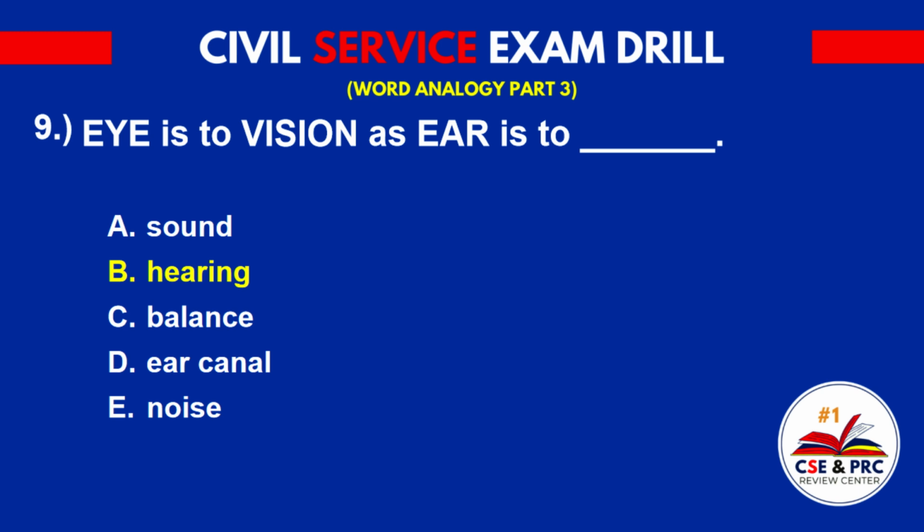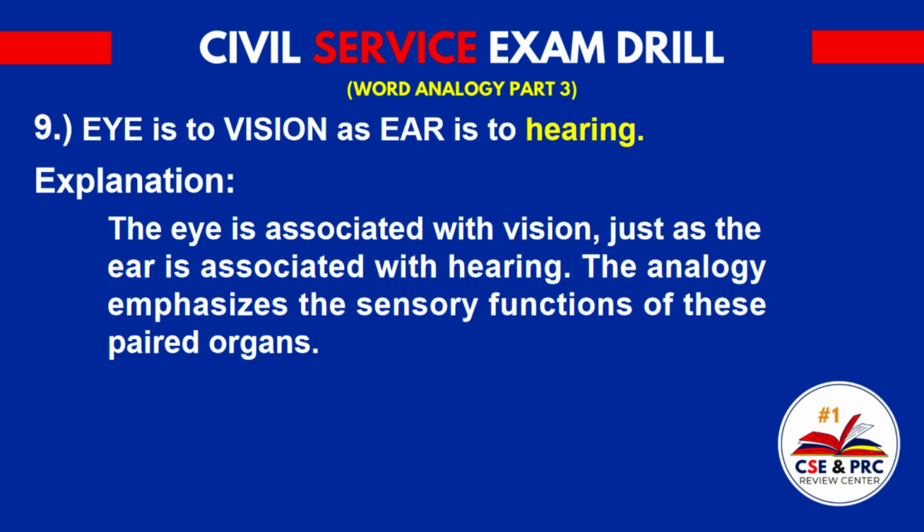Explanation. The eye is associated with vision, just as the ear is associated with hearing. The analogy emphasizes the sensory functions of these paired organs.